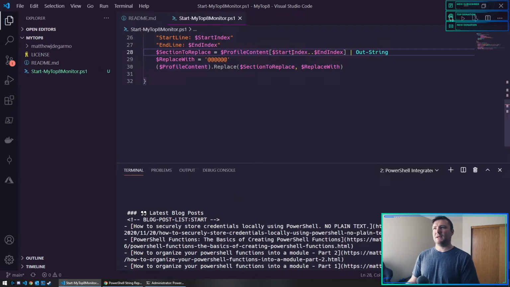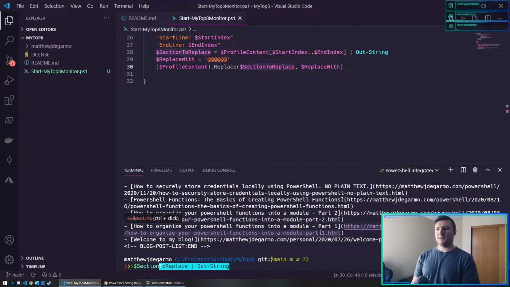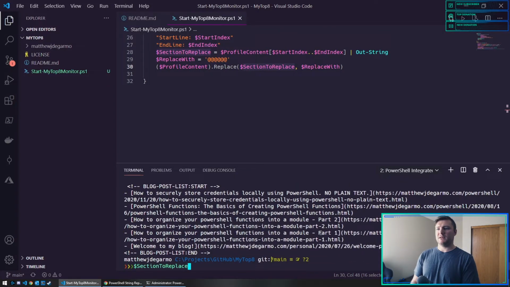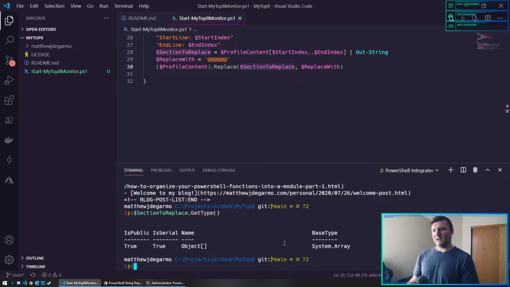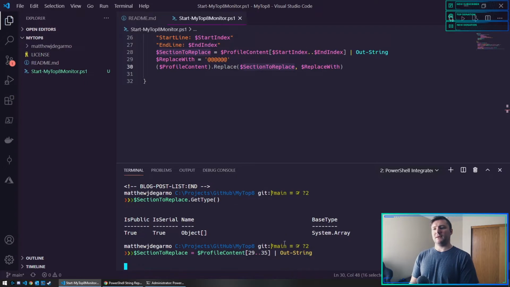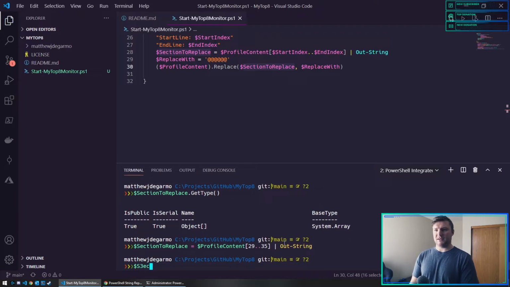Nope. Out-String. To replace. Oh, it's still okay. Let me go back to where, here. Out-String. Now section to replace is a string.